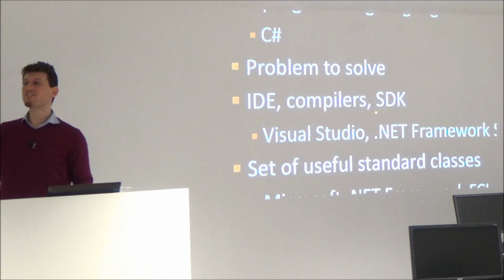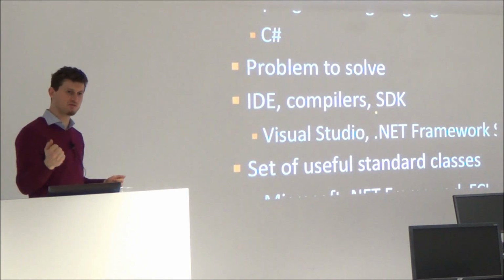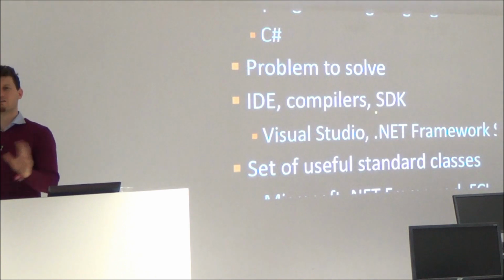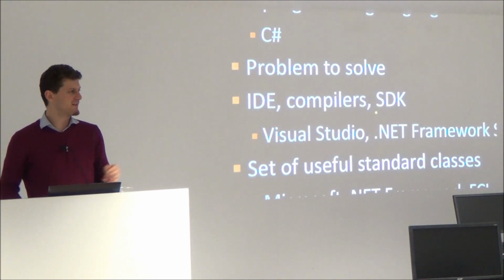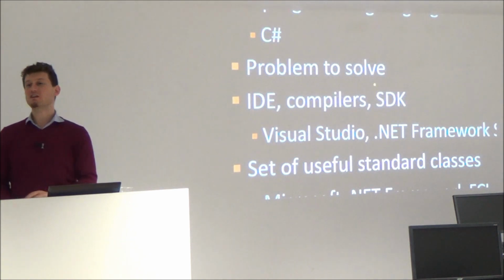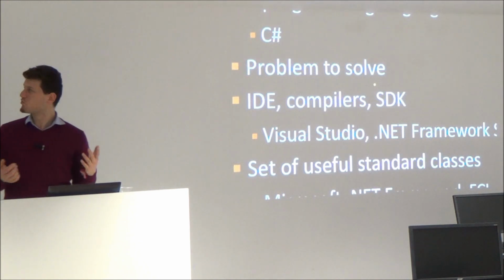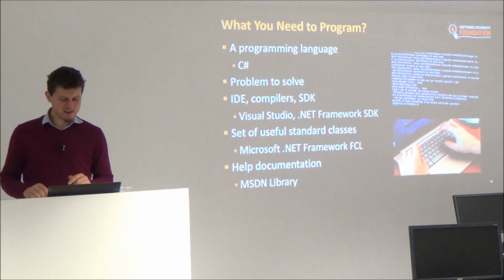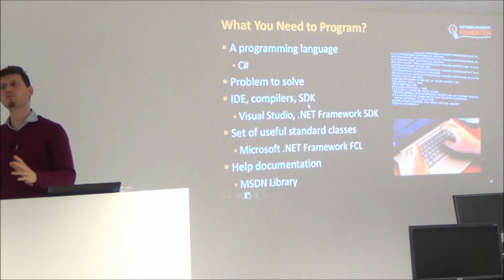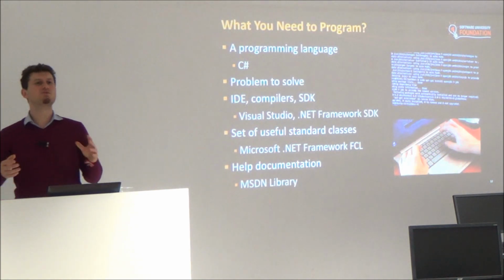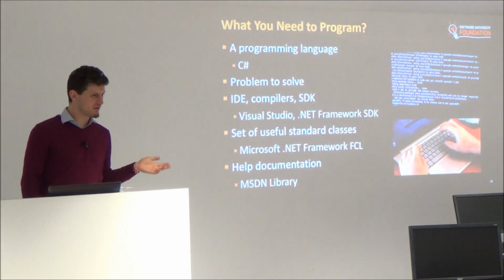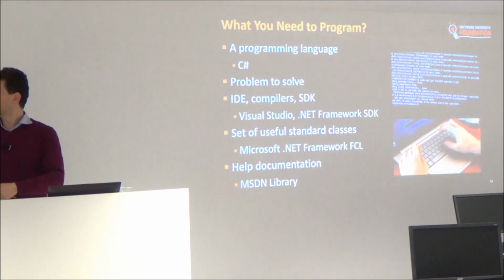Compiler, this CSC: when you click F6 in Visual Studio, it invokes csc.exe, compiles the program, and if CSC says there are problems, Visual Studio displays them in the error list. And SDK, what is SDK? Software Development Kit. This is the set of tools you need when you develop for some specific platform. For example, if you want to develop Android applications, you need to use Android SDK. If you need to develop Windows applications, you need .NET Framework SDK.